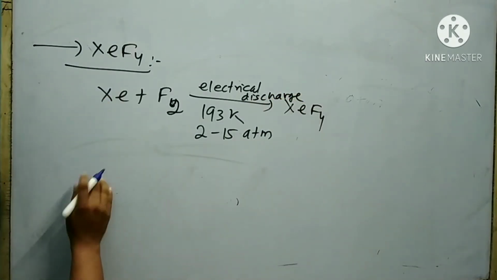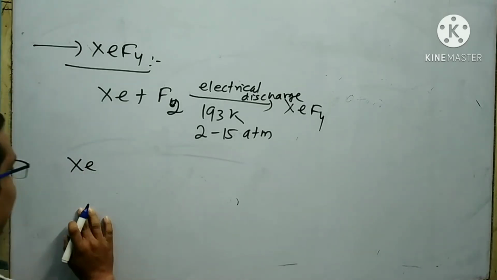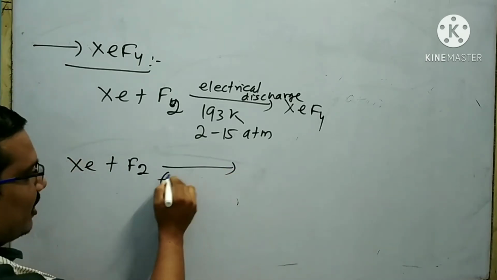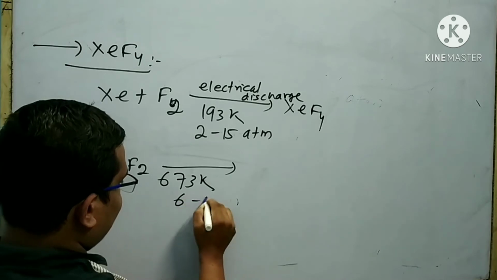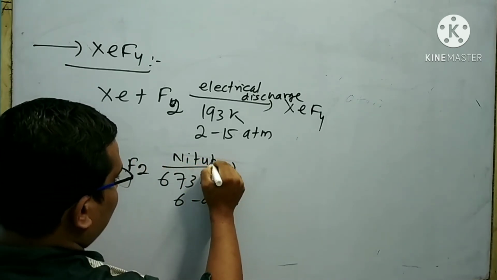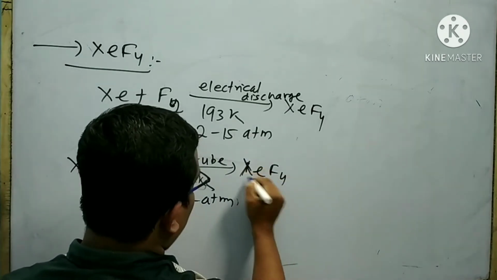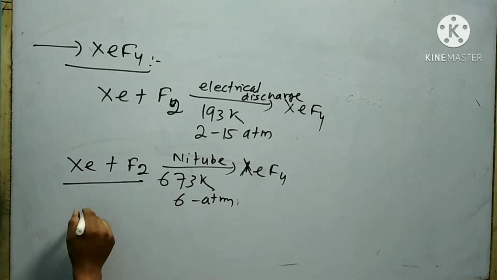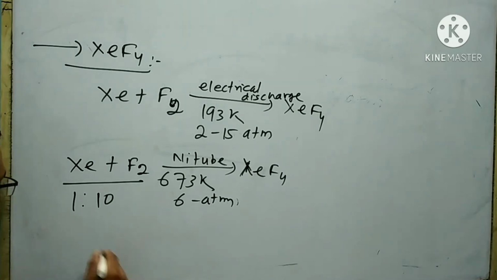Xenon tetrafluoride can also be prepared by a reaction between xenon and fluorine at 673 Kelvin and 6 atm pressure in a nickel tube. This is the reaction. Here xenon and fluorine are taken in 1:10 ratio by volume.